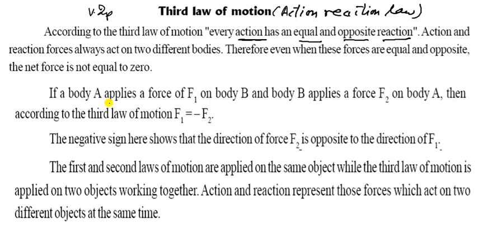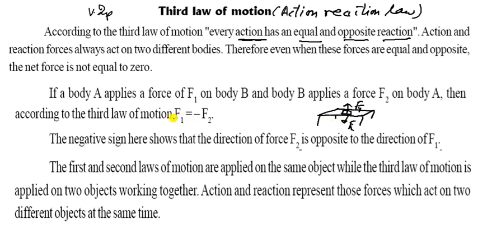Action and reaction forces always act on two different bodies. Therefore, even when these forces are equal and opposite, the net force is not equal to 0. Yes, let us see here. If a body A applies force F1 on body B and body B applies a force F2 on body A, then according to the third law of motion, F1 is equal to F2 with a minus sign. So you can see, suppose it is a table.